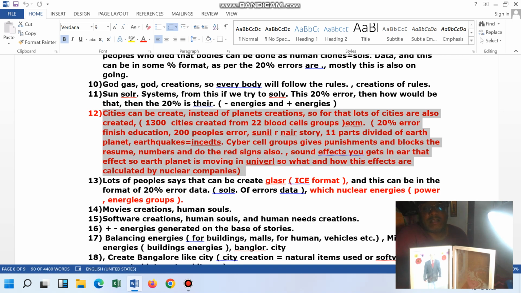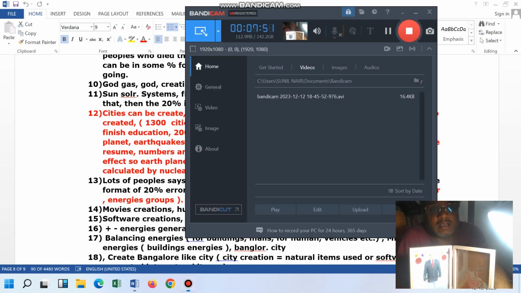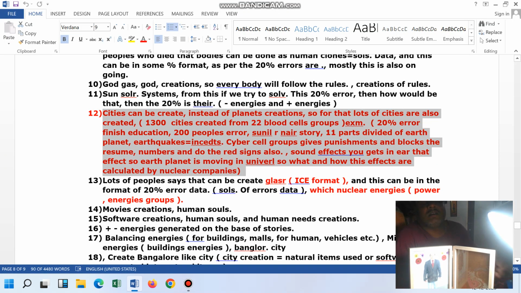So like this, one of the persons told that this 20 percent error, which is connected in the form of education error, also has lots of businessmen connected to it. I also got that information. Then he said yes, businessmen are 100% connected. They do the future planning.